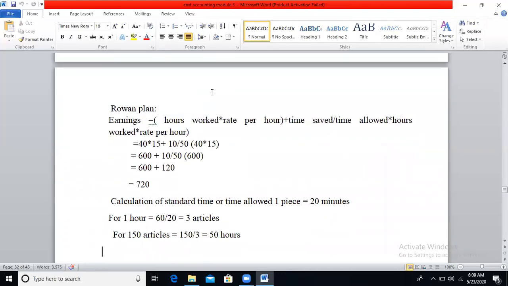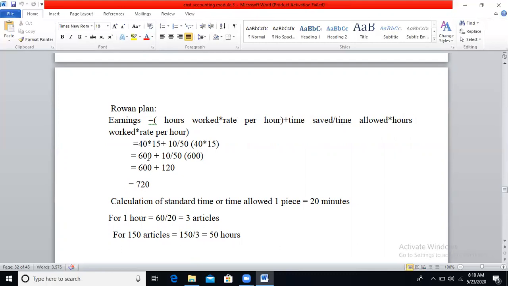Under Rowan plan, earnings is equal to number of hours worked or time taken by the employee into rate per hour, plus time saved divided by time allowed into hours worked into rate per hour. Hours worked by the employee is 40 hours, rate per hour is 15, plus time saved is 10 divided by standard time 50, into hours worked 40, into rate per hour 15.